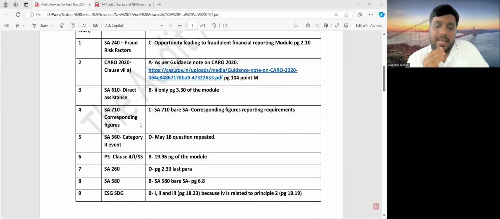So it is a category 2 subsequent event, after the date of the auditor's report but before the issue of the financial statements, and that is why the three basic procedures A, B, and C are to be performed. The last procedure is not to be performed over there. So you can see it was asked in the examination question, and the same thing got repeated over here.